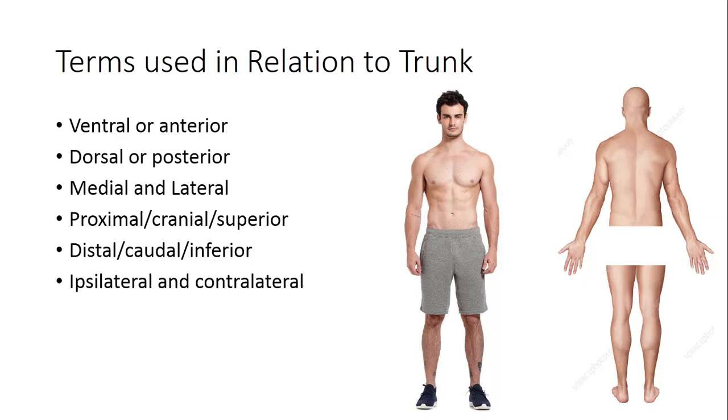Ipsilateral and contralateral, when we talk of two structures of the same side, then it is known as ipsilateral. When we talk of two structures which are on opposite sides, so this is contralateral. Ipsilateral means of same side, contralateral means of opposite sides.